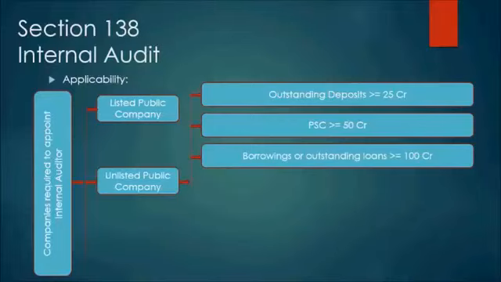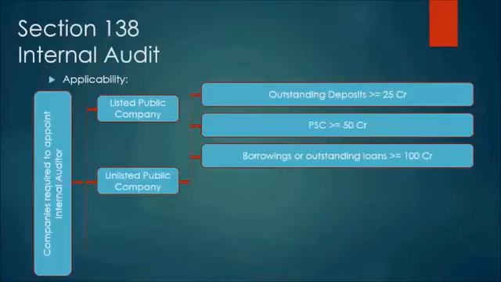So the company needs to appoint an internal auditor to look into the matter and to audit, to check the internal controls. Because it is the critical aspect. Now if they're borrowing 100 crores, that means the company is large enough, they have large functions, and to monitor those functions, they have to have an internal auditor.